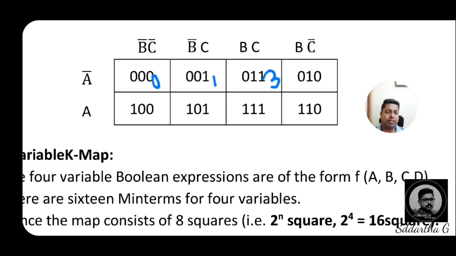Now fourth box, 010 means, and its address is A bar B C bar in min terms, where complement is there, in place of it that is 0, normal variable, that is 1.